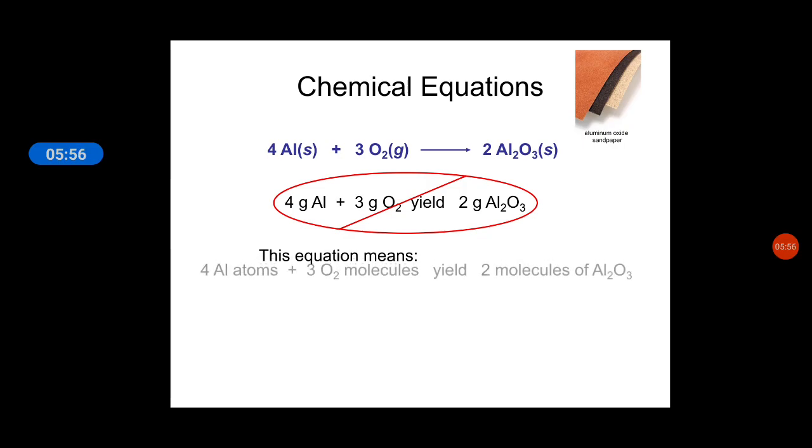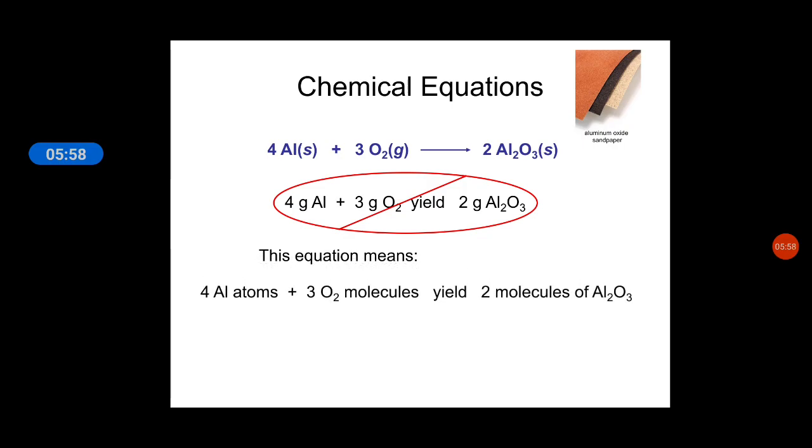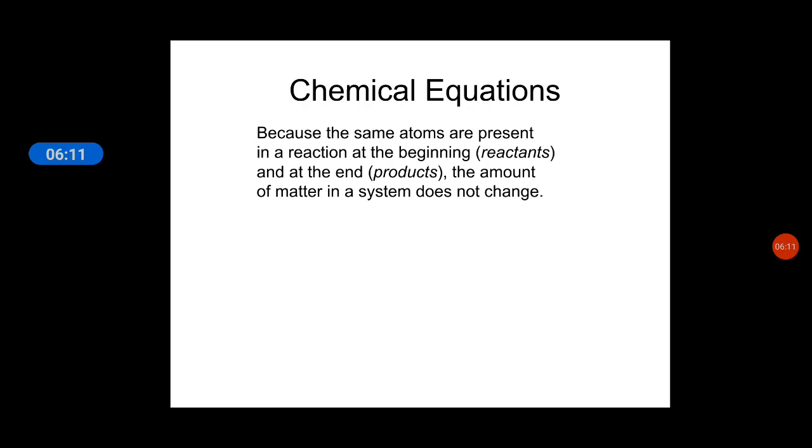The equation means 4 atoms of aluminium plus 3 molecules of oxygen yield 2 molecules of aluminium oxide. Because the same atoms are present in the reaction at the beginning, called reactants, and at the end, called products, the amount of matter in a system does not change.